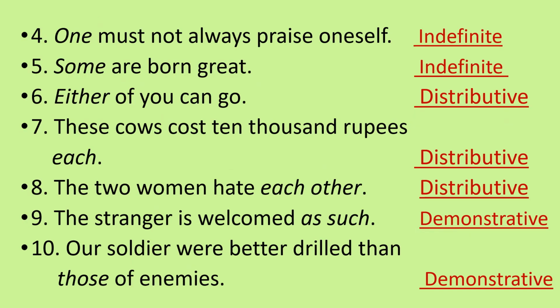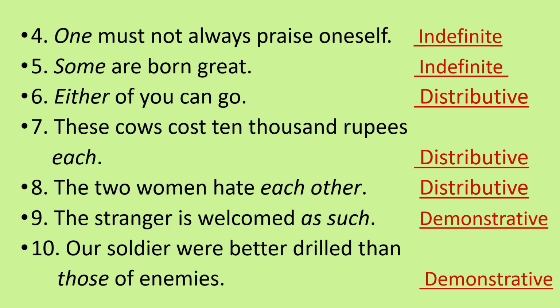Now, next one is, one must not always praise oneself. Here, one is a pronoun which is italicized and it is an indefinite pronoun. So write down indefinite. Fifth, some are born great. Some is a pronoun which is an indefinite pronoun. So write down indefinite. Sixth, either of you can go. Either is a pronoun and either is a distributive pronoun.